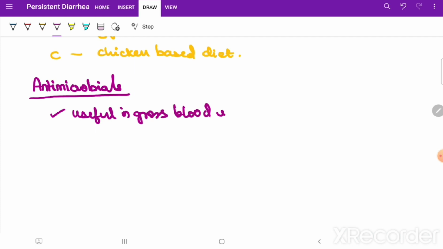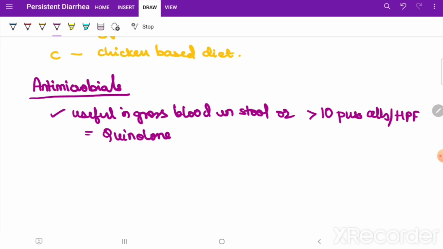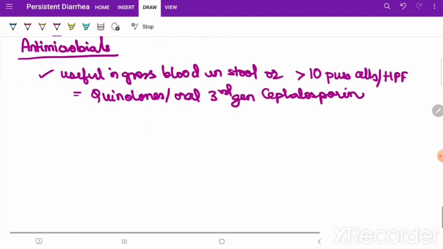Gross blood in stools, or more than 10 pus cells per high power field on the stool examination you had sent, remember? Okay, and in such a case you should be using quinolones or an oral third generation cephalosporin. All right, this was about the gross blood in stool, more than 10 pus cells per HPF.